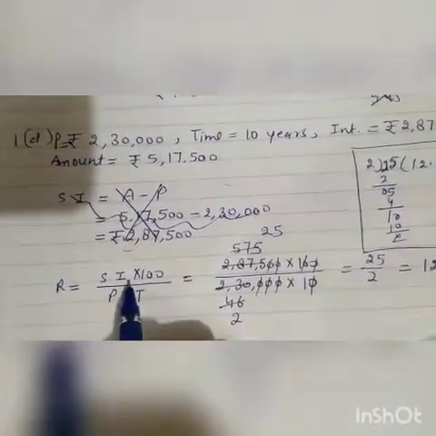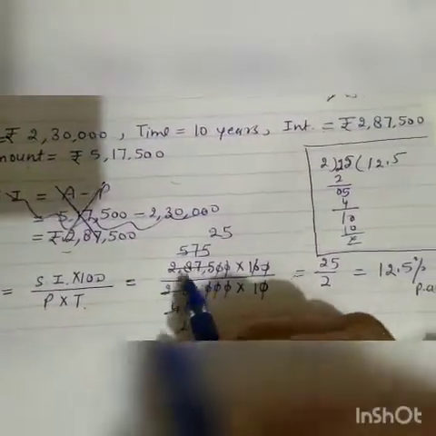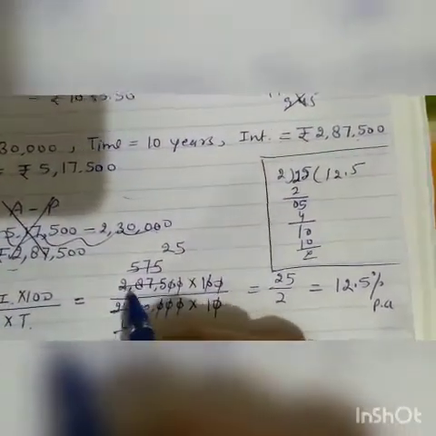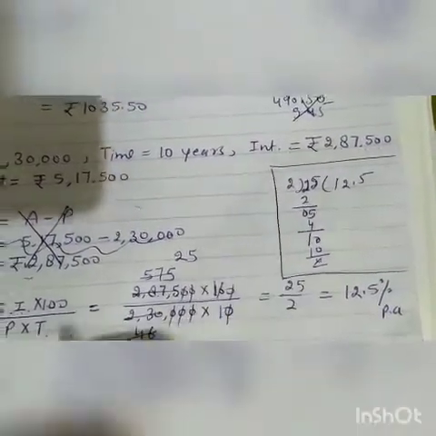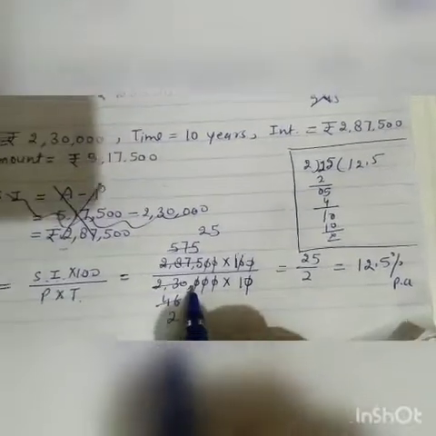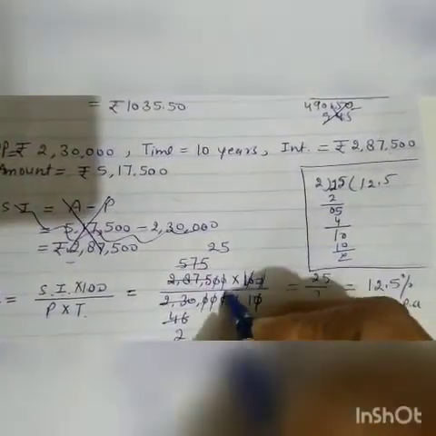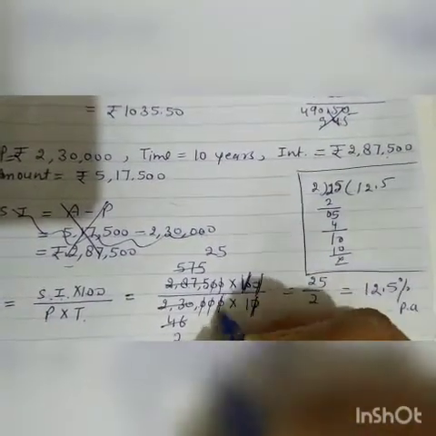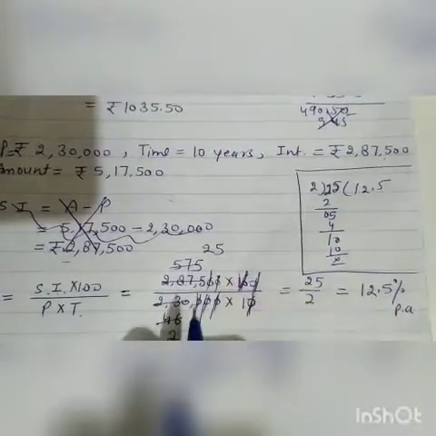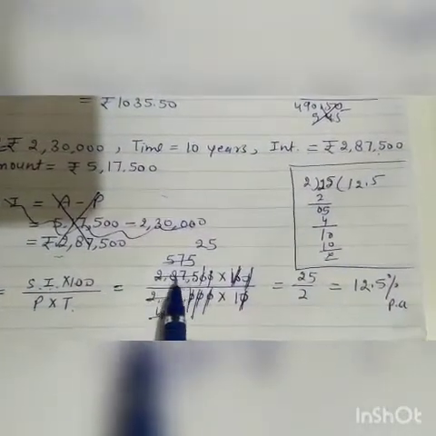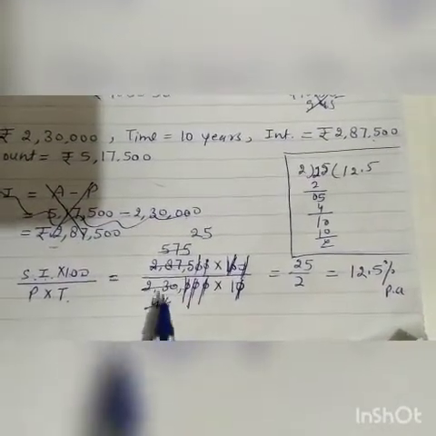Rate is equal to simple interest into 100 upon P into T. Simple interest is given, 2,87,500, multiply 100 upon principal, which is 2,30,000, into time, which is 10 years. 0 0 cancel, 0 0 cancel, 0 0 cancel, 0 0 cancel. Now it is 2875 upon 230. First we will solve it.